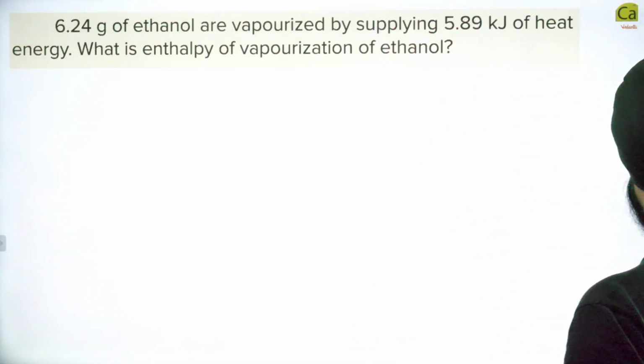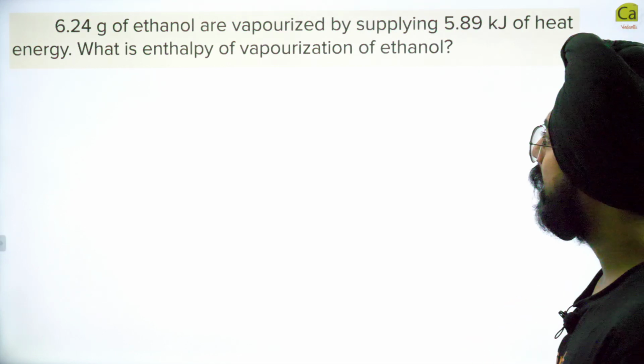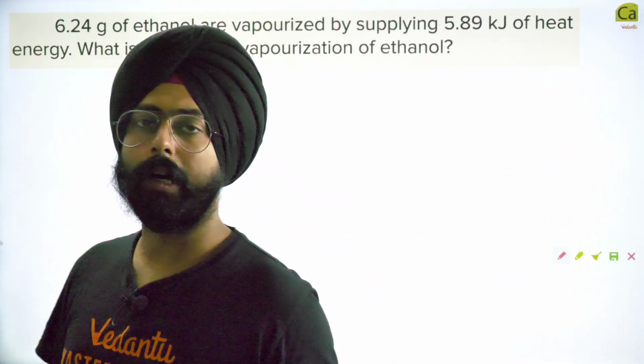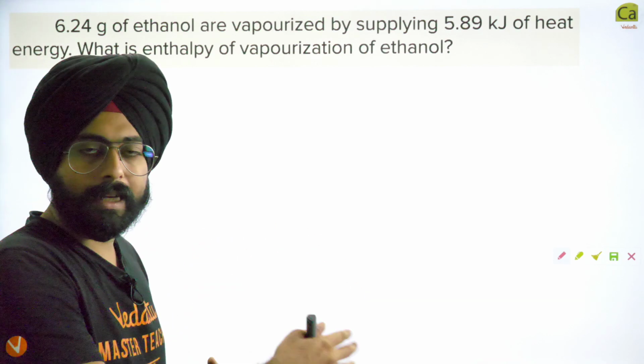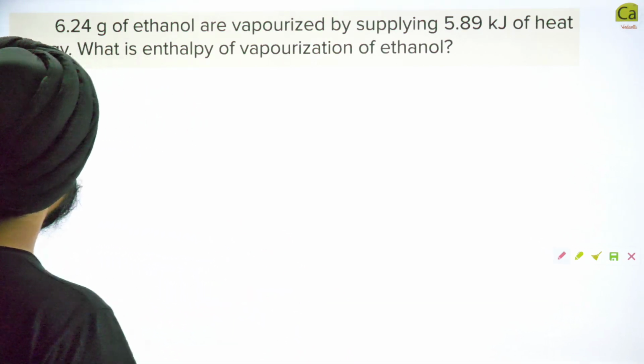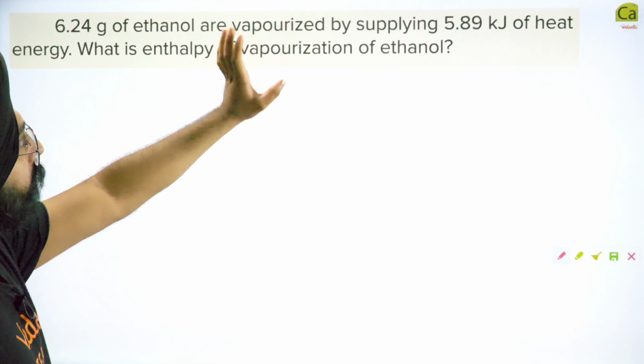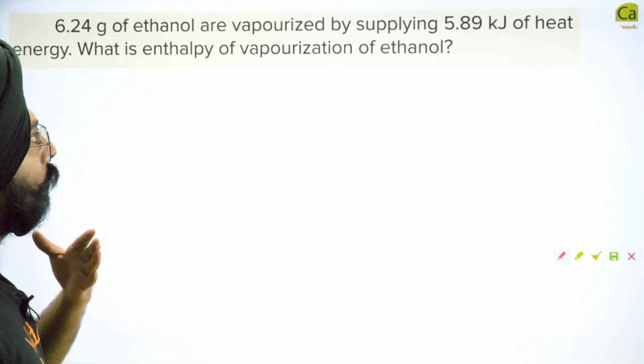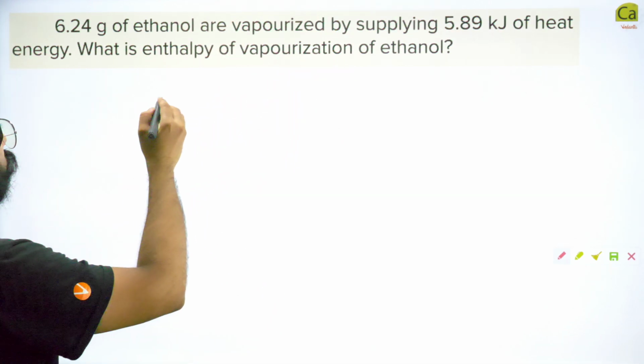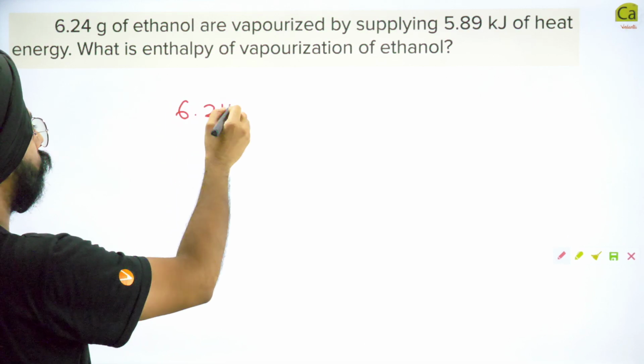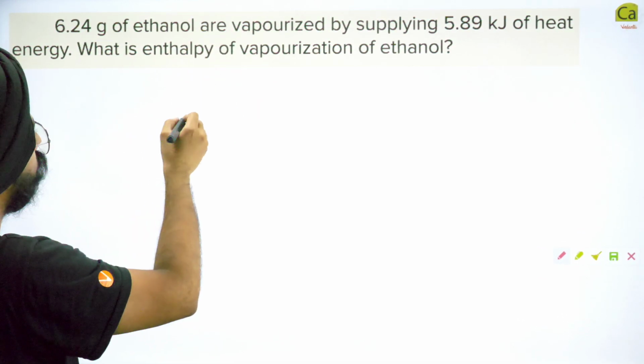So let's do a question. This question will help you understand a little bit better what we are talking about. When we deal with numbers, when we get our hands dirty, things become easier. 6.24 grams of ethanol are vaporized by supplying 5.89 kilojoules of heat. Okay, first let's write the reaction. What is going on? Ethanol.